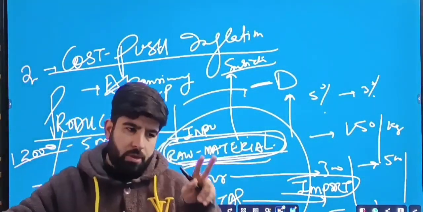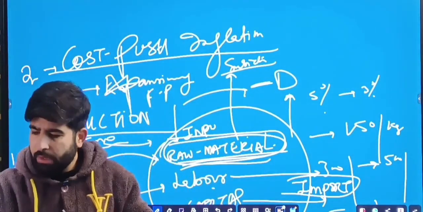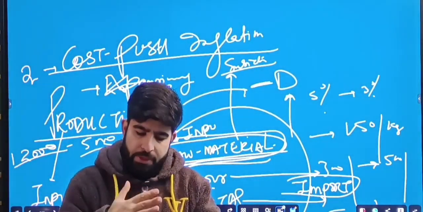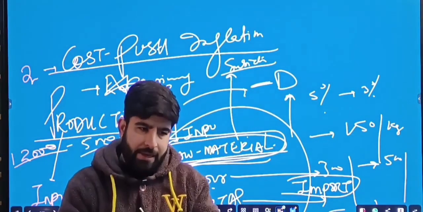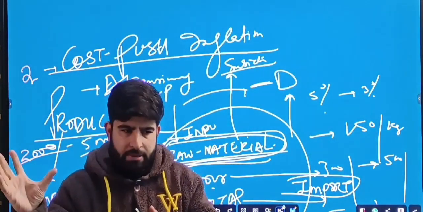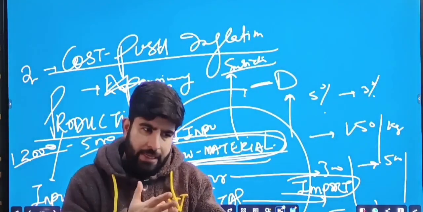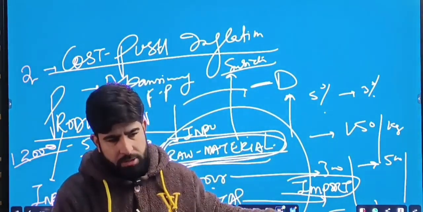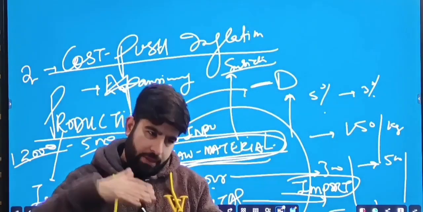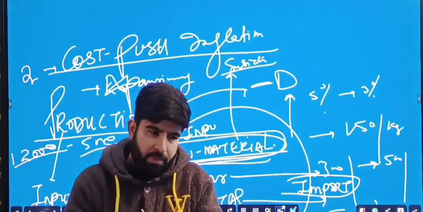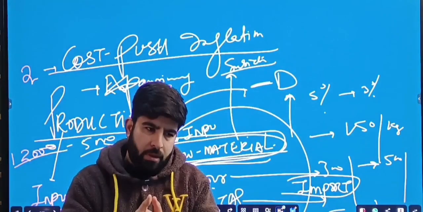Now there are two major causes of inflation. One is demand pull inflation. What is demand pull inflation? When there is an increase in aggregate demand because of certain reasons, that people have money with themselves, so they can demand more. So there is an increase in aggregate demand, but the supply is constant, so it will increase inflation.